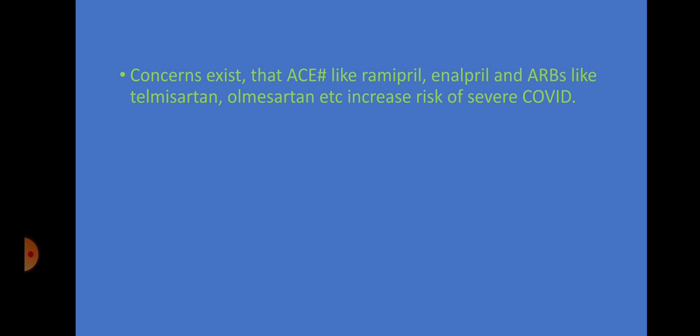Hello friends, today we will talk about corona and ACE inhibitors and ARBs. Now, first of all, what are ACE inhibitors? These are antihypertensive drugs. It includes ramipril, enalapril. Now, ARB, that is angiotensin receptor blocker. It includes telmisartan and olmesartan.